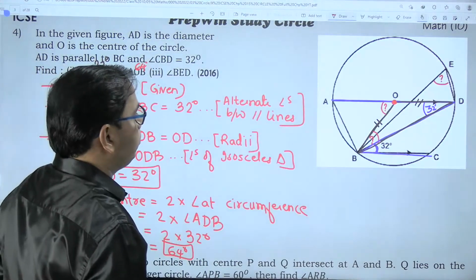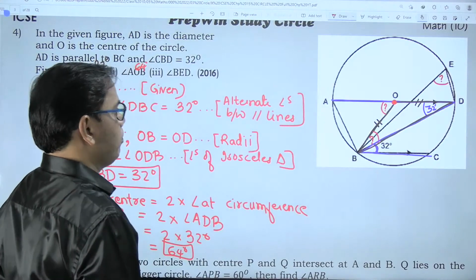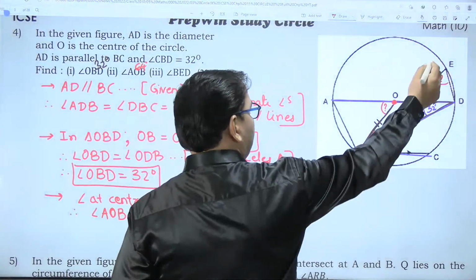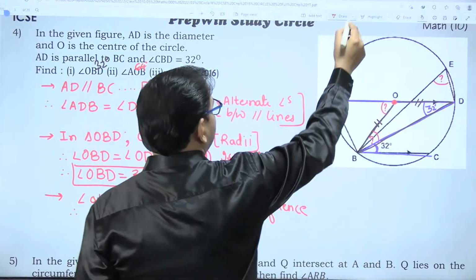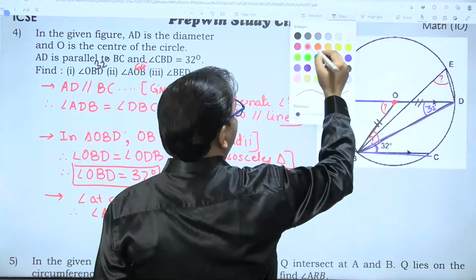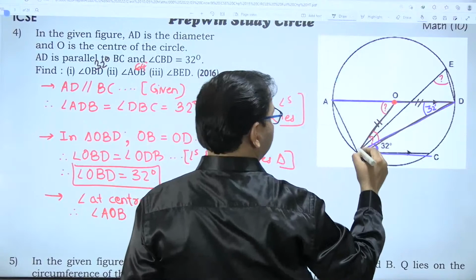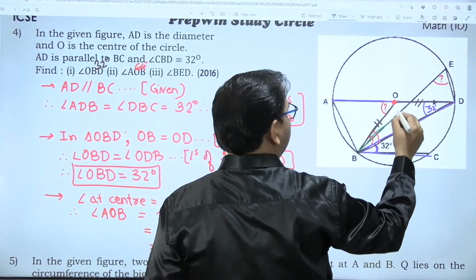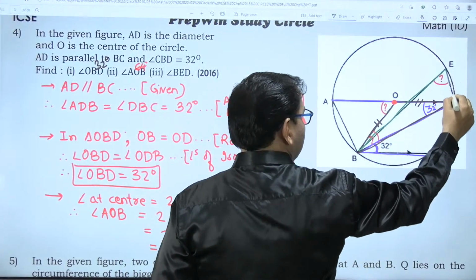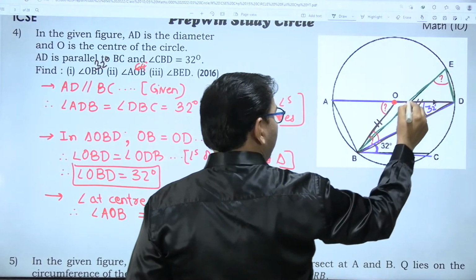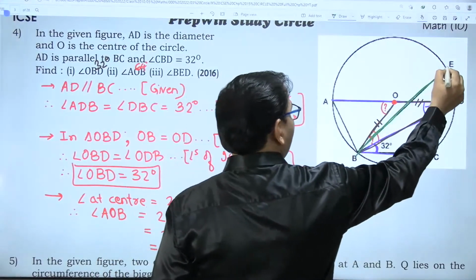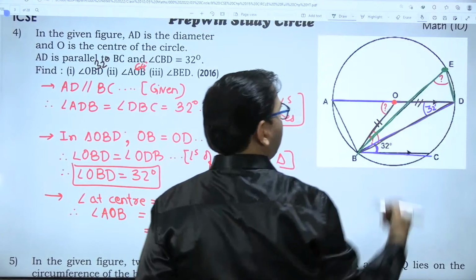Now what is angle BED? Look at angle BED. Is it an inscribed angle? Yes. Why? Because the vertex lies on the circle.